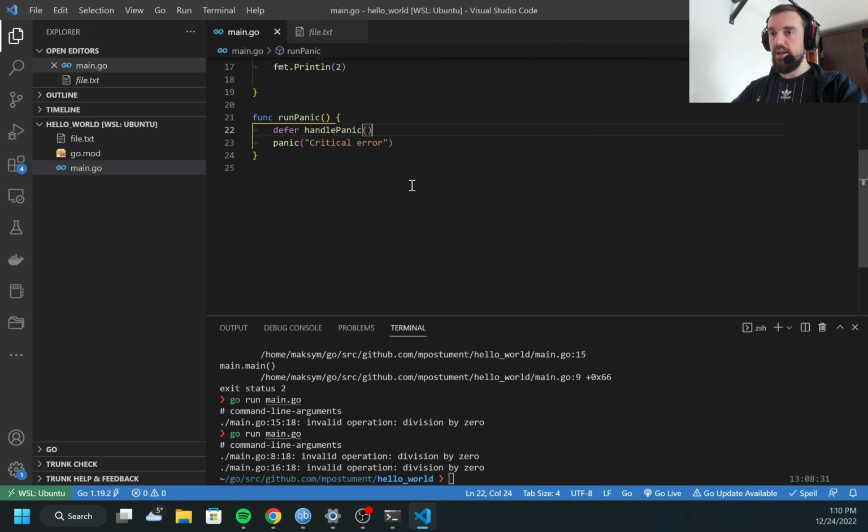Now when I run the code, let's see what happened. 1 was printed, then recovery happened, and then 2 was printed. So that's all I wanted to show you today.